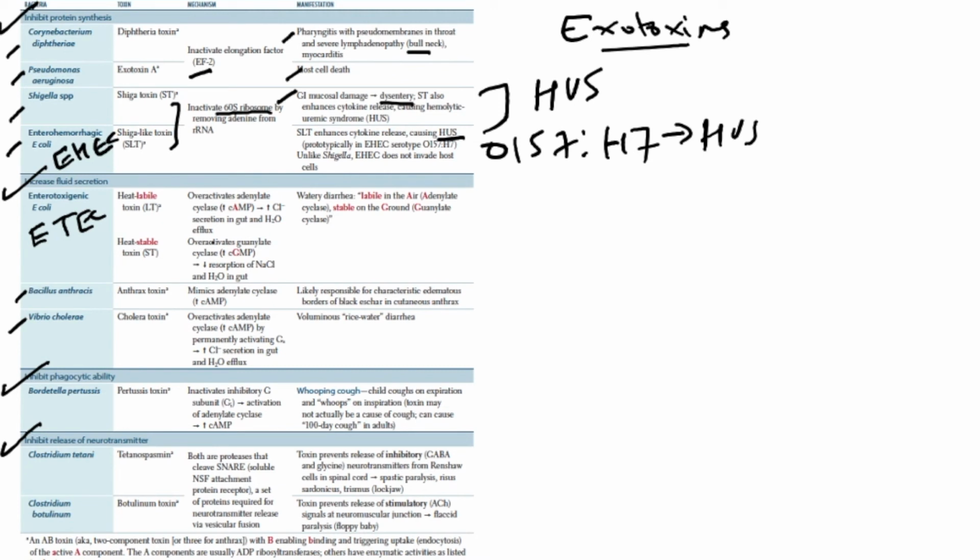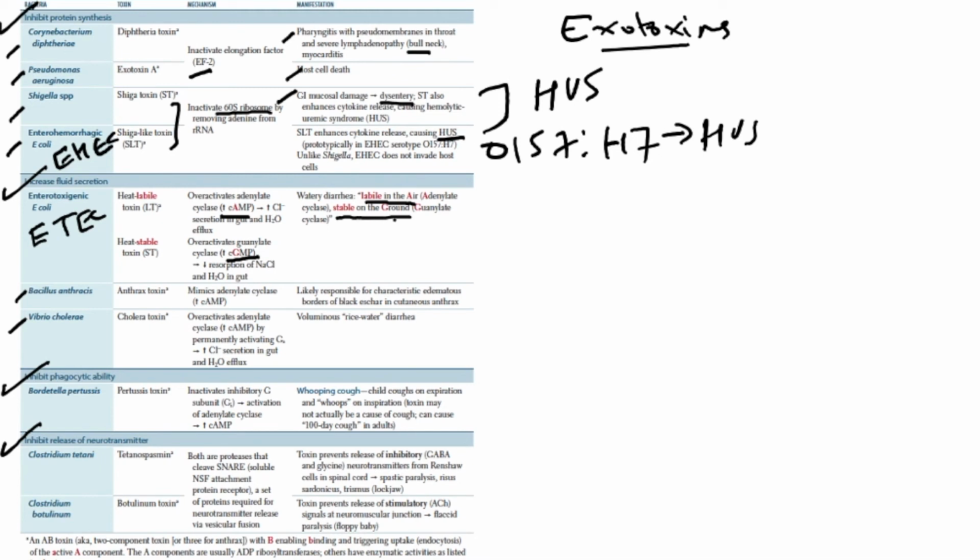Easy to remember by the mnemonic: heat stable, stable on the ground, right? Stable on the ground means the heat-stable enterotoxigenic E. coli exotoxin increases cyclic GMP level, whereas the heat-labile enterotoxigenic E. coli exotoxin increases cyclic AMP level. So labile in air and stable on the ground.